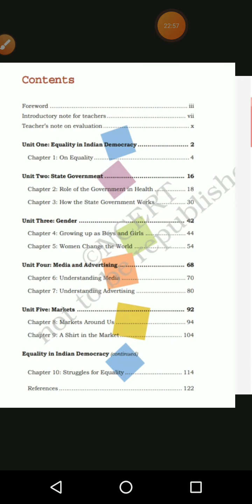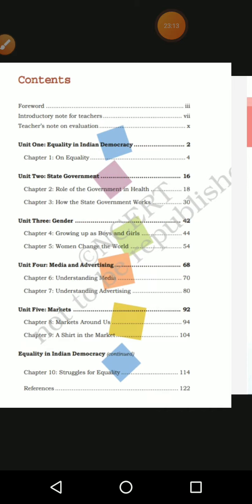Then Growing up as a boy or girl, Women change the world. Here we are seeing gender, which is another new theme we studied in 7th standard: how we can keep gender equality, how discrimination can be overcome, and how women make changes in the world. That we have seen.